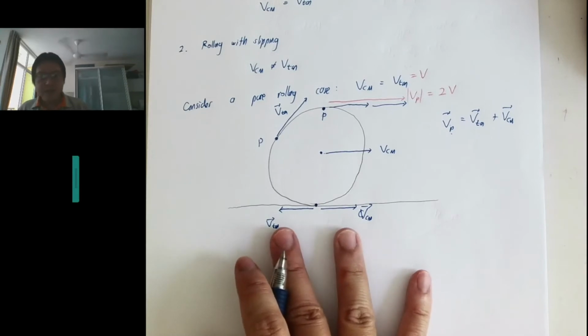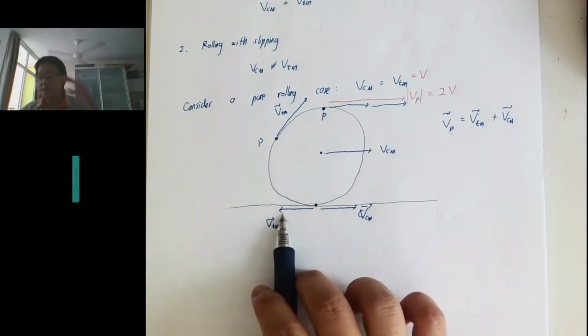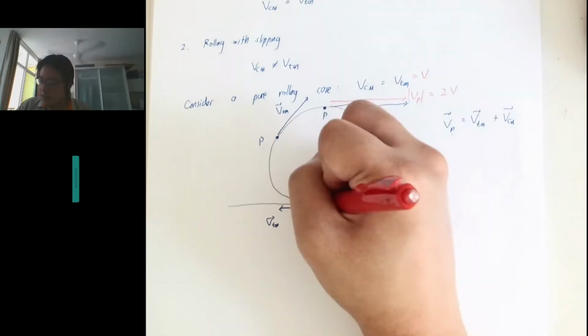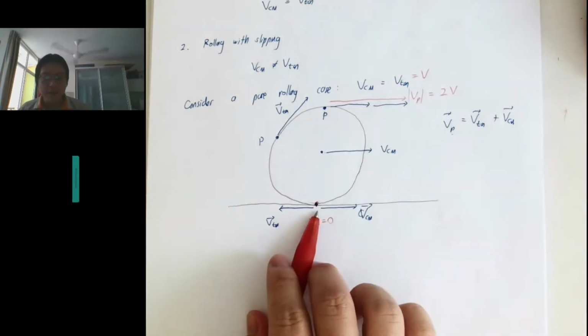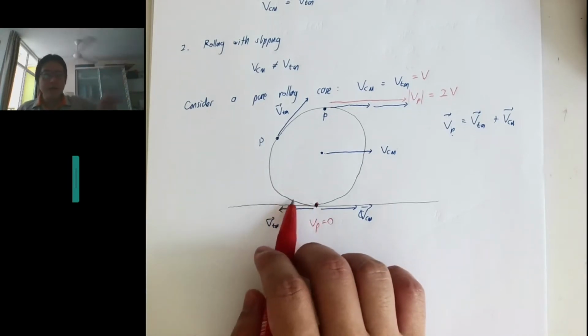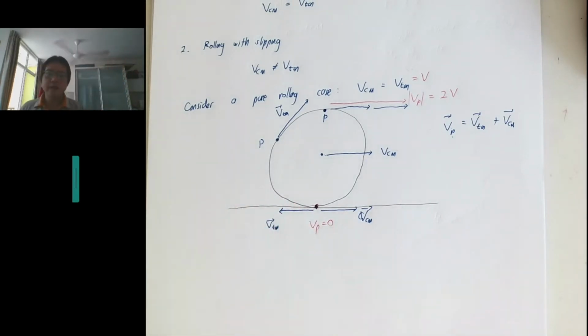These two vectors are opposite, with the same magnitude, so this vector plus this vector gives 0. The instant it touches the floor, at that one instant, it has zero velocity. But immediately after that, it will have non-zero velocity again, because it rolls and the direction changes. That is what happens in the pure rolling case.